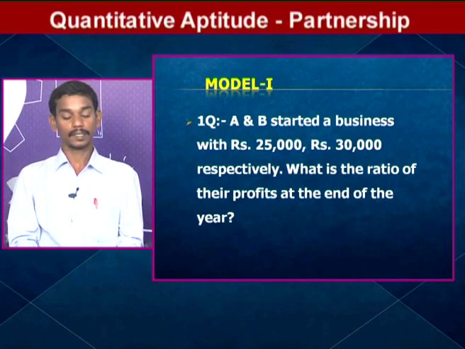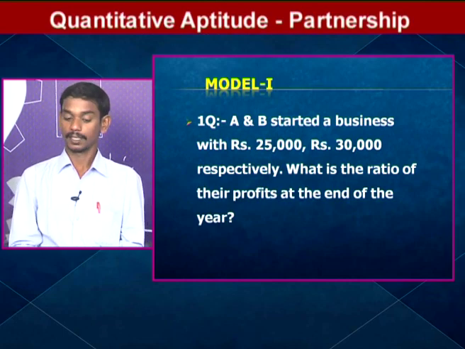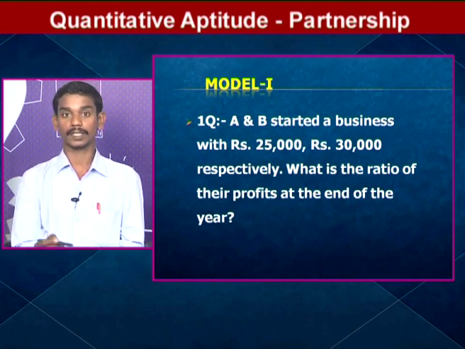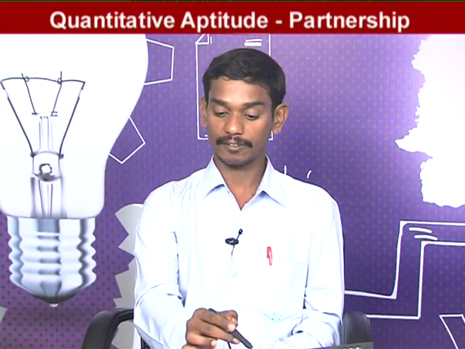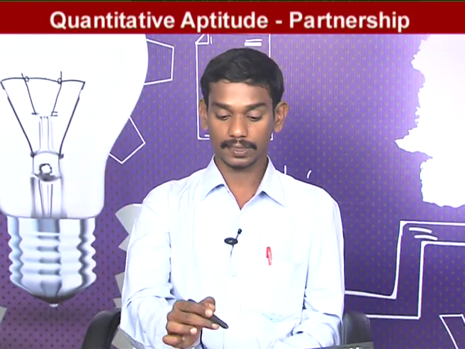So come to model 1 and the first question. A and B started a business with 25,000 and 30,000 respectively. What is the ratio of their profit at the end of the year? In this question, two partners A and B are there; the first partner invested 25,000 rupees and the second invested 30,000 rupees.